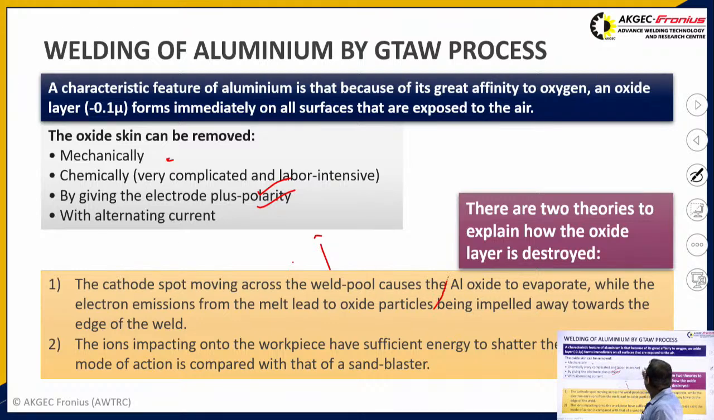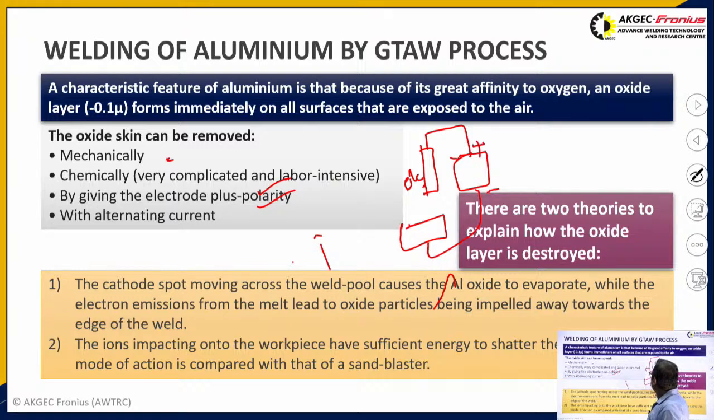By giving the electrode polarity, this is the power source, this is the workpiece. If you connect this electrode with a positive polarity and this workpiece with negative polarity, then here electrons will accumulate, and whenever the arc gets ignited, these electrons start moving from the workpiece to the electrode.